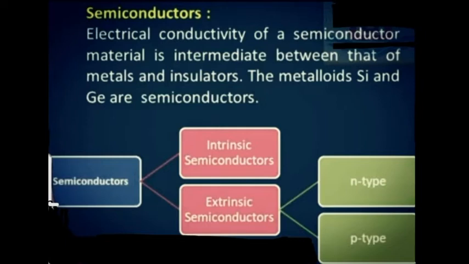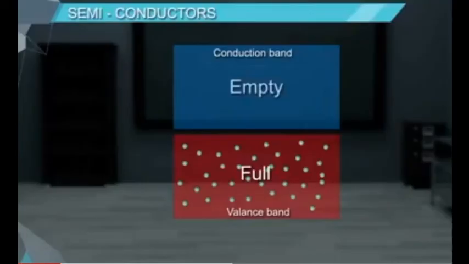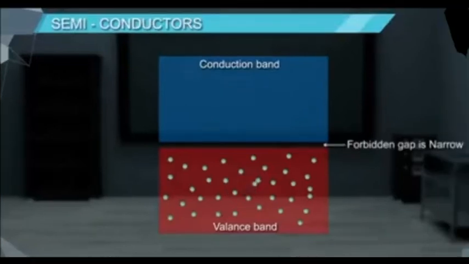In band theory, we study about band gap, valence band and conduction band. In case of semiconductor, the valence band is full of electrons while the conduction band is empty, and there is a small energy difference between the conduction band and the valence band. That means the band gap or forbidden energy gap is small.